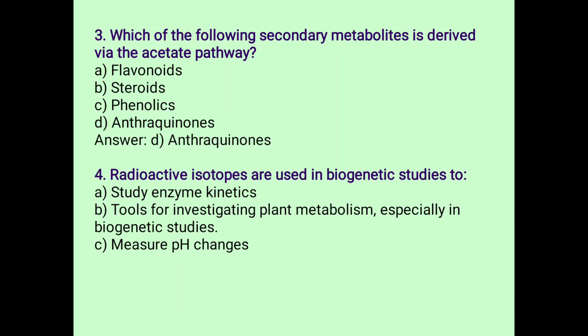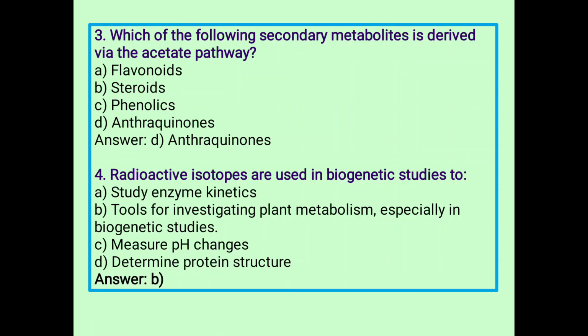Next, radioactive isotopes are used in biogenetic studies to: A. Study enzyme kinetics. B. Serve as a tool for investigating plant metabolism, especially in biogenetic studies. C. Measure pH changes. D. Determine protein structure. So B is the correct answer.